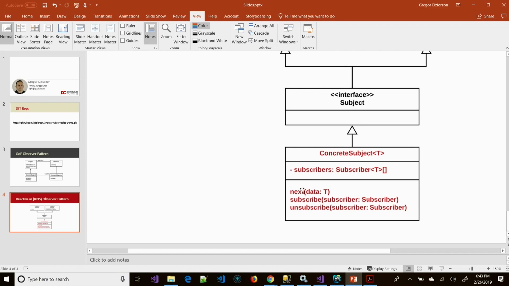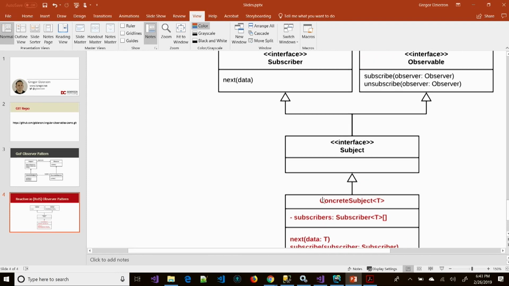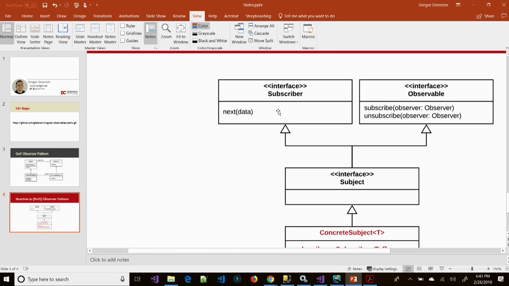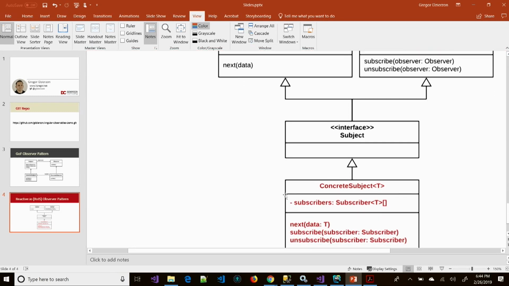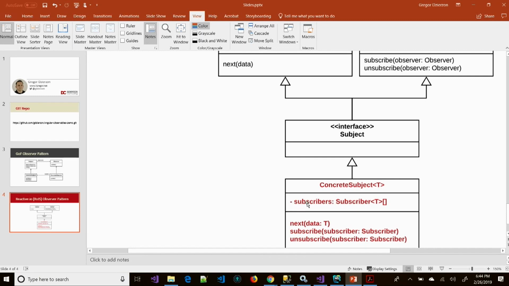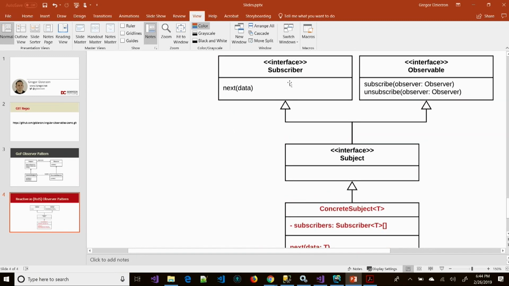We call next. And that next function, notice that's the same as our subscriber or our observer class. It also has this next function. So in other words, when I call next, it's basically saying I've had another event. So this is the next event, and any subscriber that's interested will fire that event. Yes, it's actually the observer that has next, but our subject also implements the observer interface.